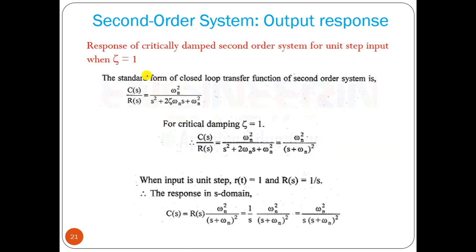Now let us see what will happen if you take zeta value equal to 1. This is the critically damped response, zeta equal to 1. If we apply a unit step, what will be the equation? Let us find out. So if zeta equals 1, this will be your equation, s plus omega n square. If we apply r(t) equal to 1, a unit step, R(s) equals 1 by s, so it will be multiplied by 1 by s. That is the term.